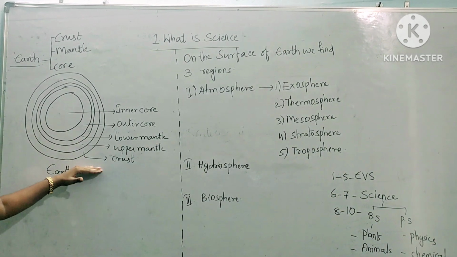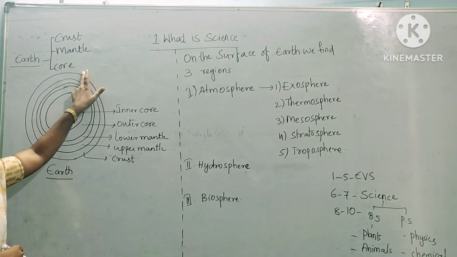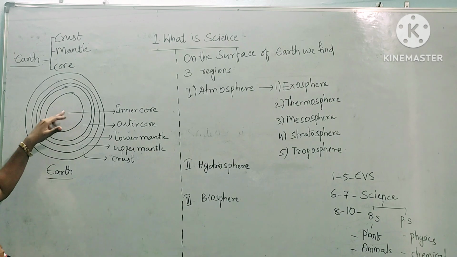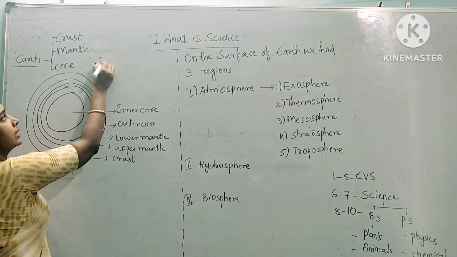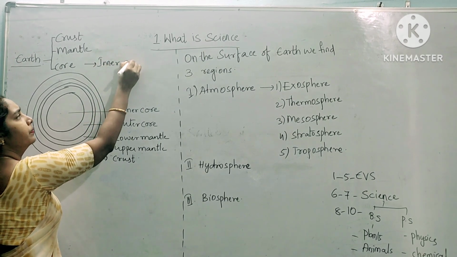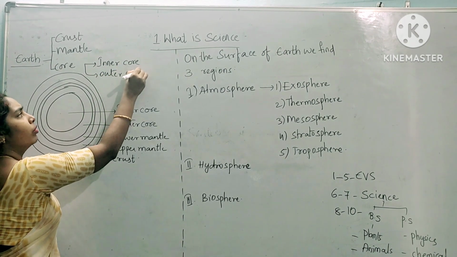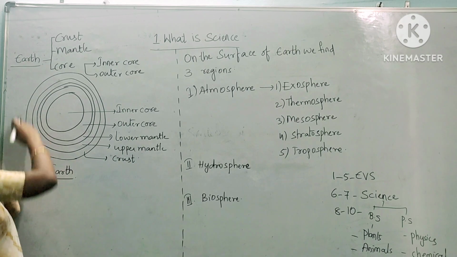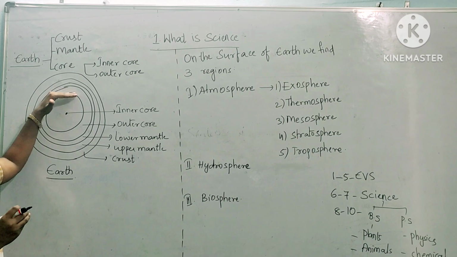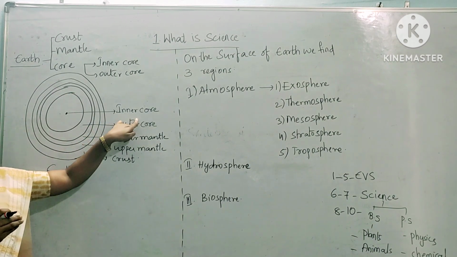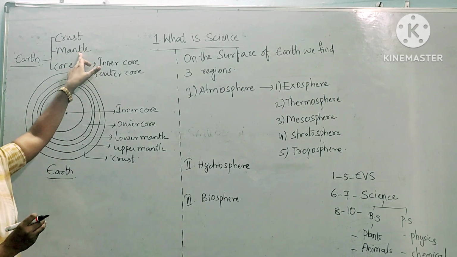Whereas coming to earth, as I already mentioned, earth has crust, mantle and core. Imagine that this is the core, and the core is again divided into two parts, that is inner core and outer core. Imagine it is the earth and this is the center part of the earth, and from the center the first layer is called the inner core, and after the inner core you have the outer core. Next to the outer core you have the mantle.